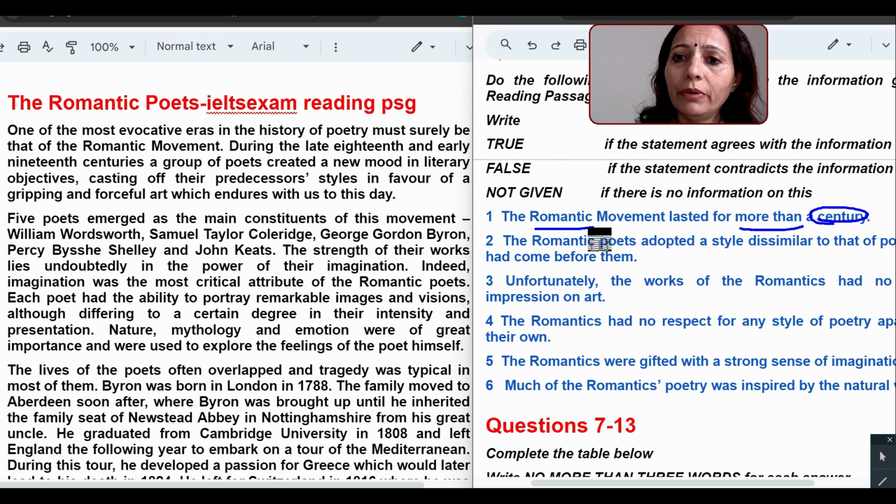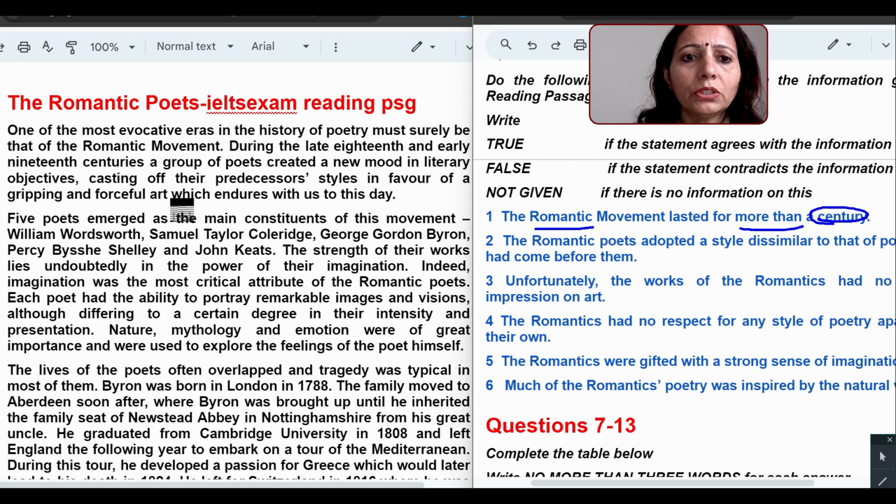If this movement remained for more than 100 years, okay, century means 100 years, then it is true. And if it didn't last more than a century, or it was only for 50 or 30 years, then it is false. And if they are not talking about whether this movement lasted for 100 years or 50 years or 10 years, then it is not given.